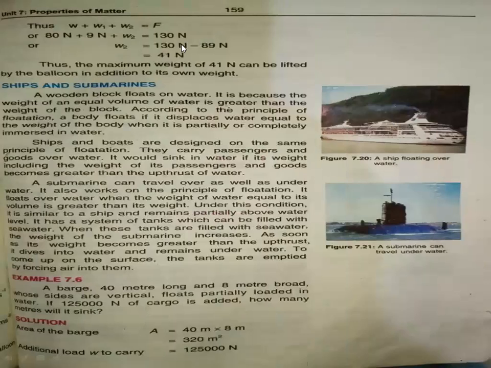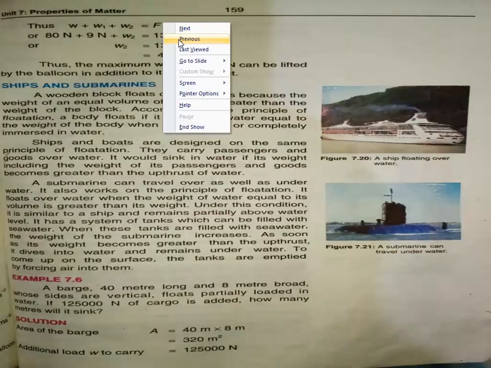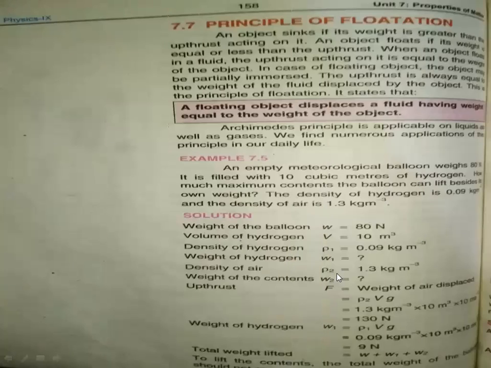So this is the formula. The upthrust force equals the weight of the objects. There are three weights, W plus W1 plus W2, which is equal to the upthrust force. The upthrust force we calculated, F, is 130 Newton, and W1 we calculated is 9 Newton. I will use this formula.